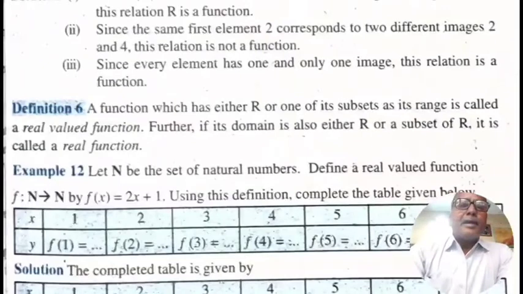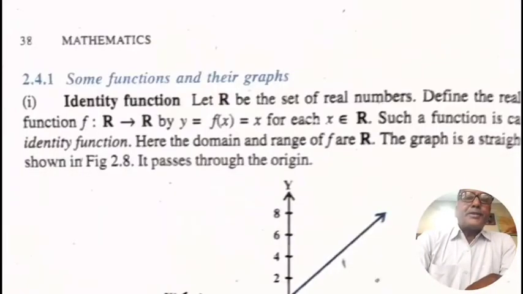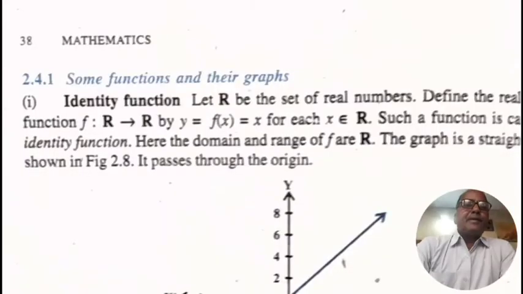Definition 6. A function which has either R or one of its subsets as its range is called a real valued function. Further, if its domain is also either R or a subset of R, it is called a real function. Now we have to study some functions and their graphs. First is the identity function.